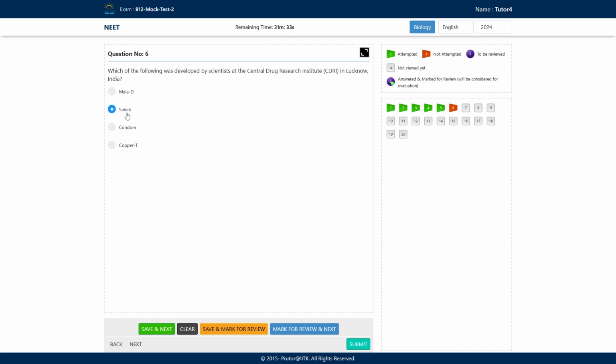Option B, SATHEE-MED, is the correct answer here. SATHEE-MED is a non-steroidal preparation. It has very few side effects and it is a once-in-a-week pill. Usually the pills have to be taken regularly, but SATHEE-MED is a once-in-a-week pill. So the side effects are very few here.